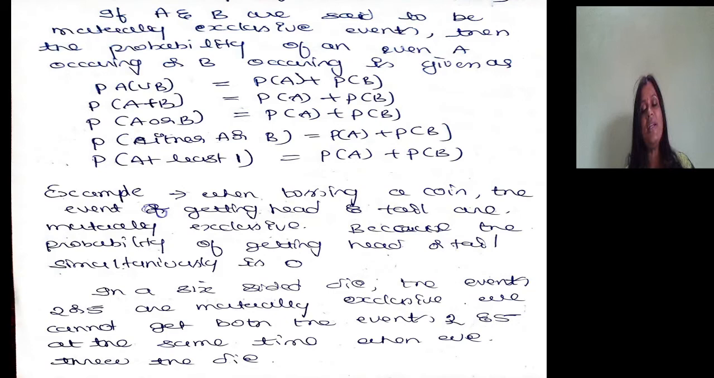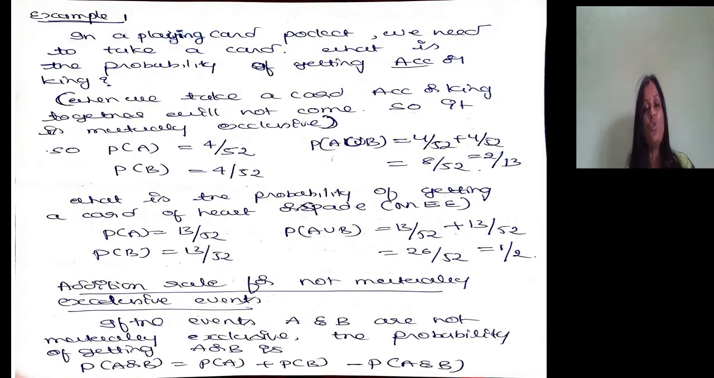Again, in a six-sided die, the events 2 or 5 are mutually exclusive. We cannot get both 2 and 5. When you throw a die, definitely you won't get 2 and 5 at a time. You will get either 2 or 5 or 4 or 6 or 1 or 3. So any one you will get. You will not get two at a time. So such types of events are known as mutually exclusive.